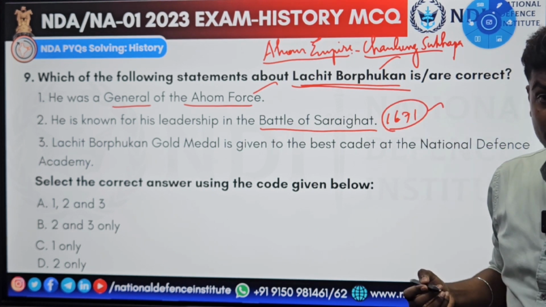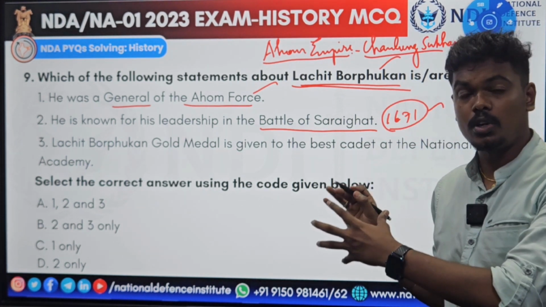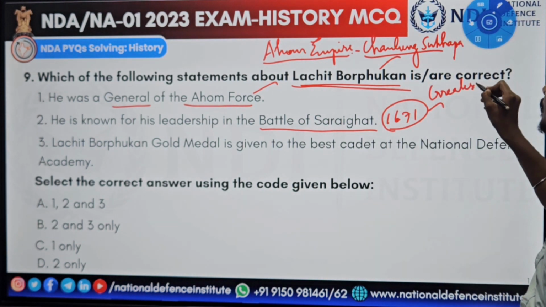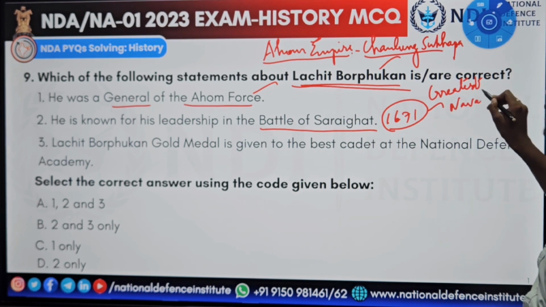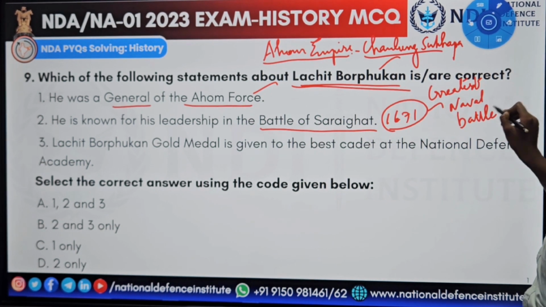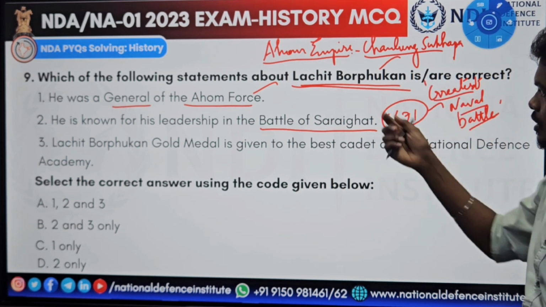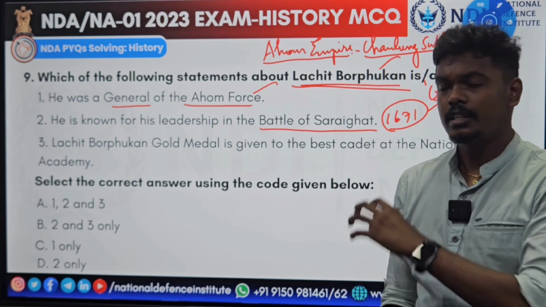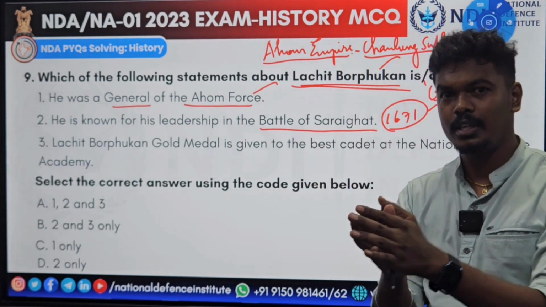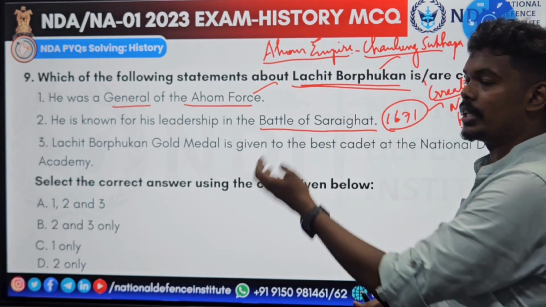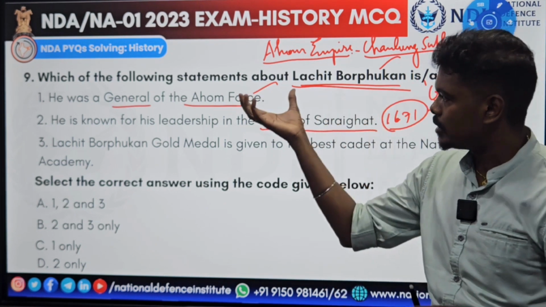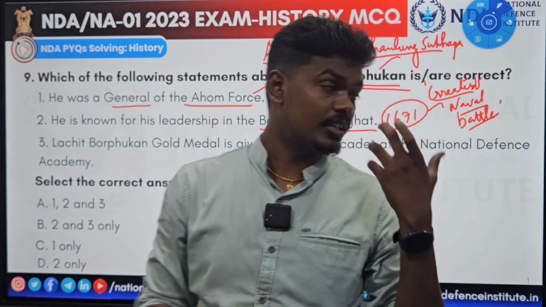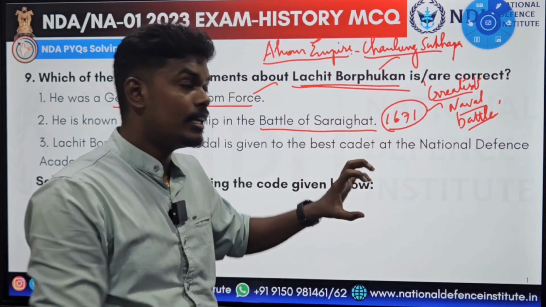It is a naval battle. Many historians revere this battle as one of the greatest naval battles ever. Along the Brahmaputra river, Lachit Borphukan gave a tough fight using the navy, and he literally thwarted the further intrusion of the Mughals into their empire. That is why he is considered a war hero, and he is revered mainly for this naval battle.